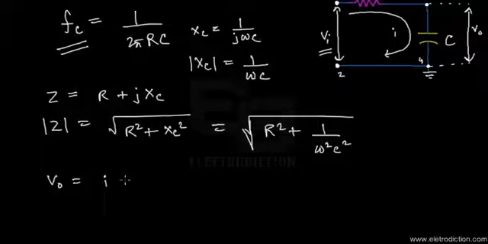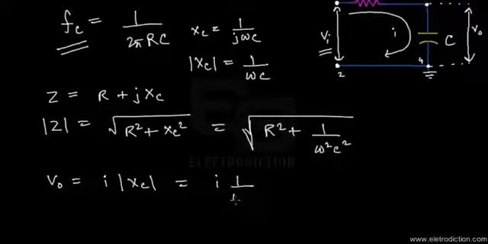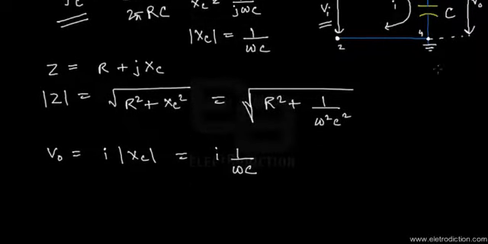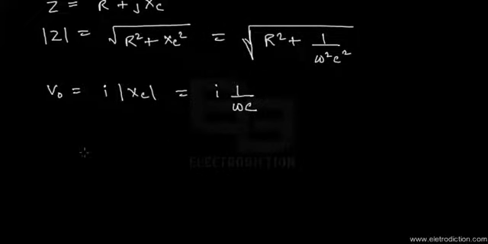Okay, so here we're getting it as I multiplied by 1 by omega C. Or rather, we can just write it as I multiplied by the modulus of the capacitive reactance, and we get I multiplied with 1 by omega C. And what about the value of I over here? Well, I could be obtained as something like this.